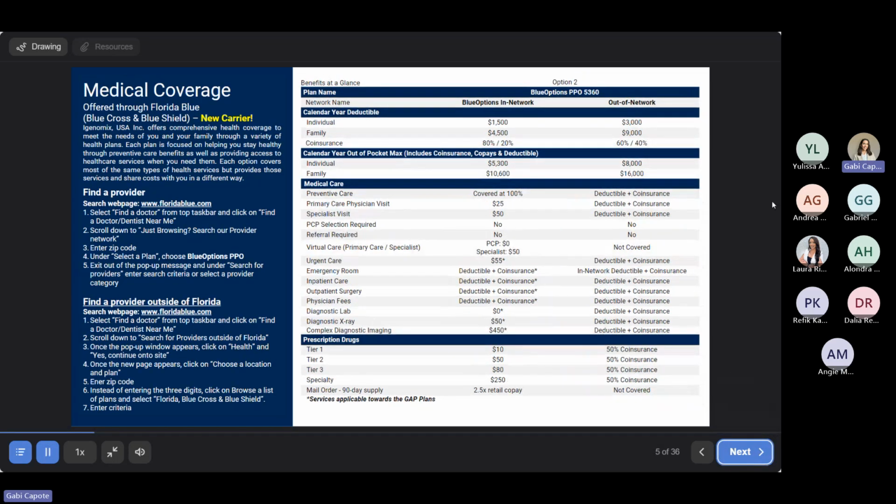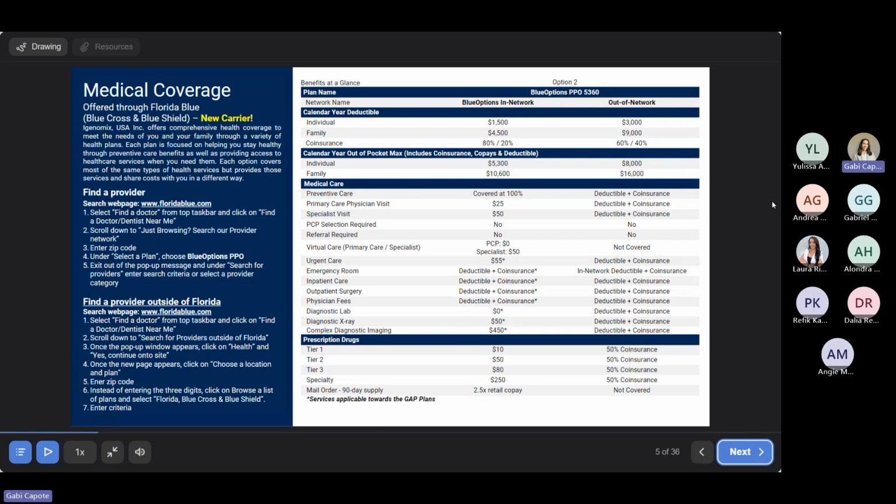So here on this page, we have option 2. It's also going to be using the Blue Options network. You have a calendar year deductible of $1,500 and a family deductible of $4,500. After you meet your deductible, those services are going to be 80-20. So Florida Blue will cover 80% of the cost and you will be responsible for 20% of the cost. The calendar year out-of-pocket maximum for an individual is going to be $5,300, and for families, it's going to be $10,600.